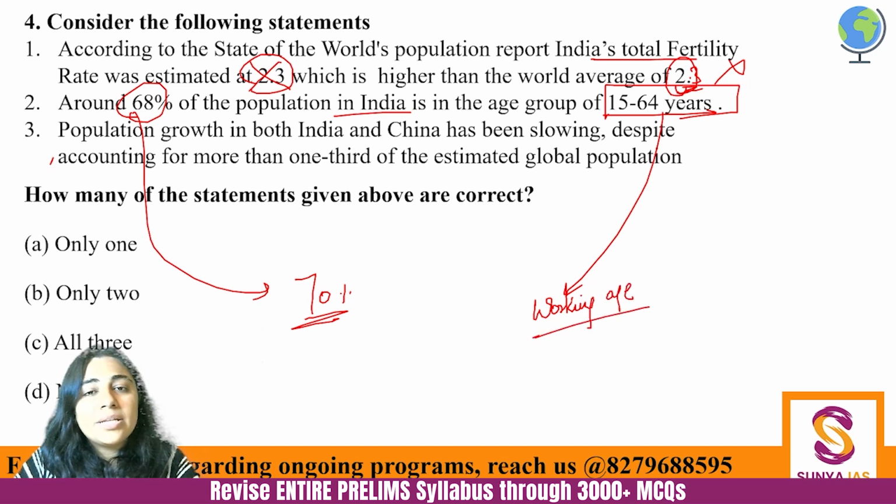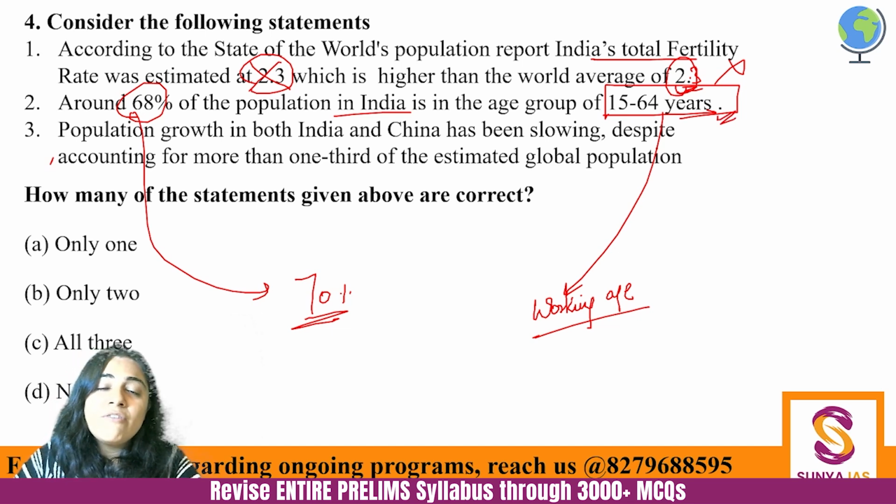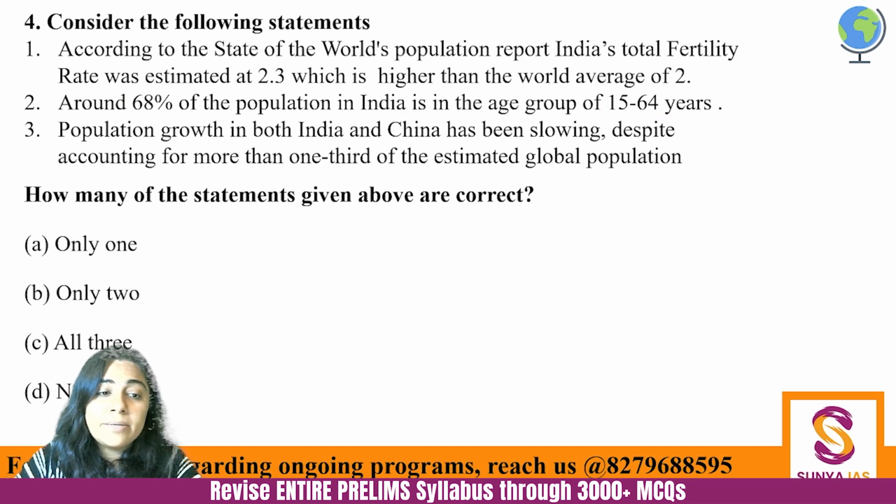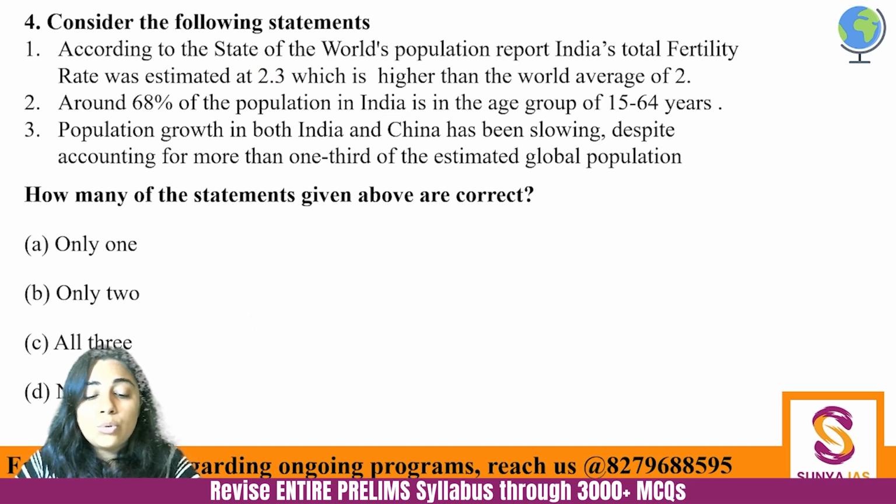Working age according to the International Labour Organization is not till 59, it is till 64 years of age. So ठीक है, our 68% population is in this working age population, which is absolutely great. Now, even in this, approximately 70% population being here, even in this, we should know that the 10 to 19,